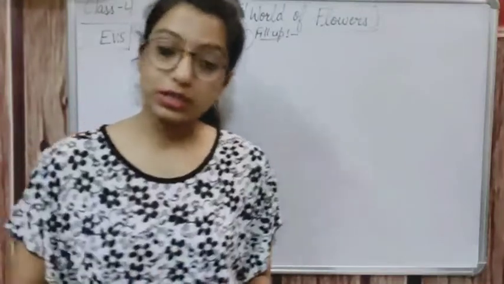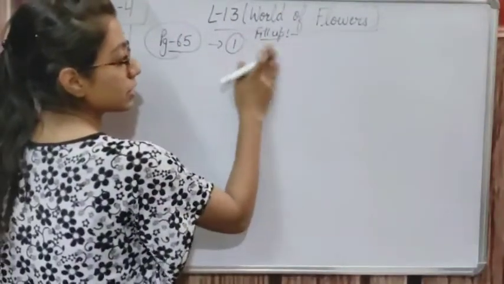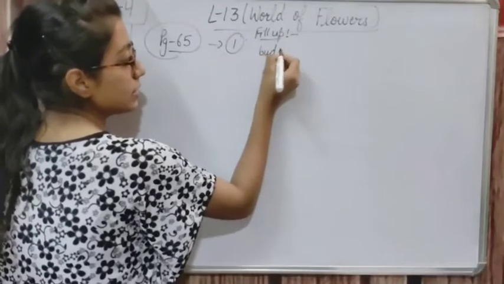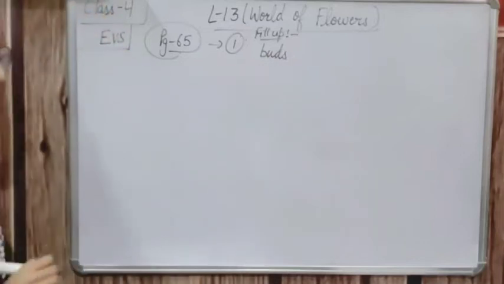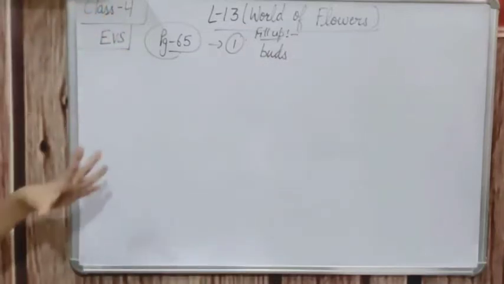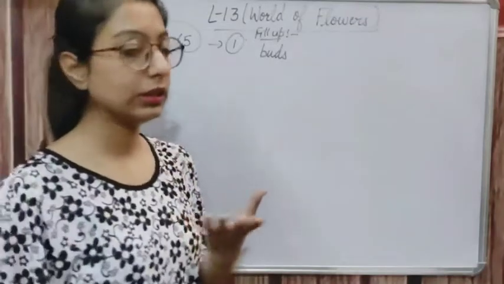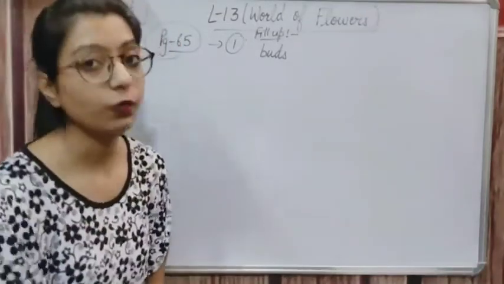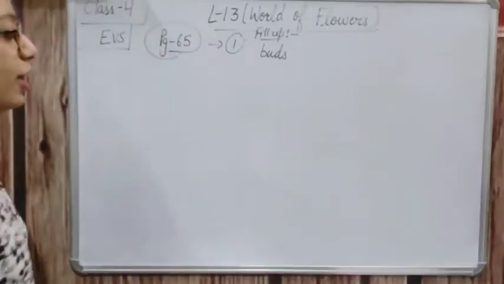From buds. So the answer will be: flowers grow from buds, B-U-D-S. When buds open, they bloom into a flower. As the bud opens, the flower blooms.